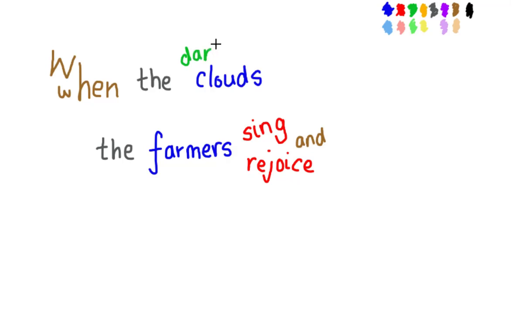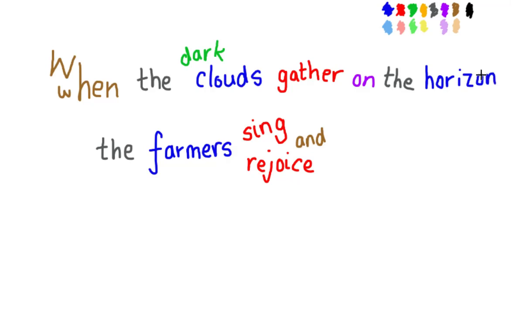We could say when the dark clouds. What? Gather. That means come together. So when the dark clouds gather. Where? On. It's a preposition, purple. On the horizon. And the horizon is that line where it looks like the earth and the sky touch. So when the dark clouds gather on the horizon,